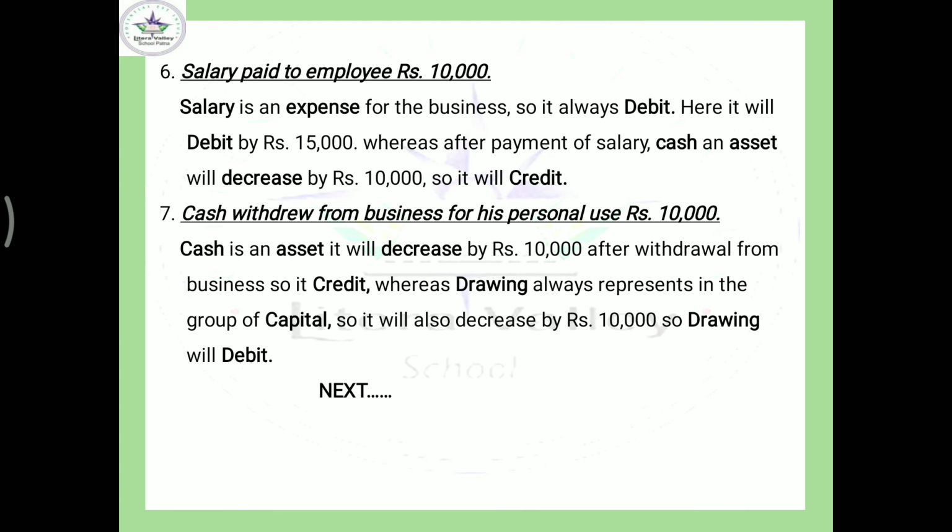What is drawing? Withdrawal from business for personal use by the proprietor. And drawing is in the group of capital actually. Indirectly it is going to affect capital. So here drawing will debit and cash will credit. Again the equation is equal.